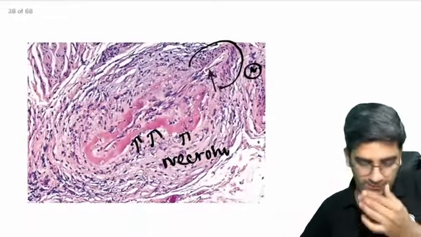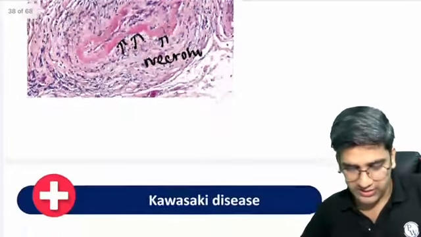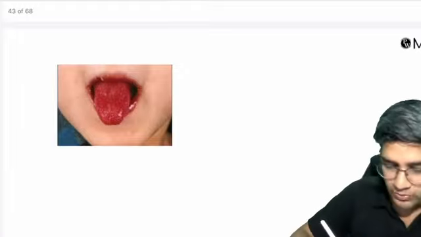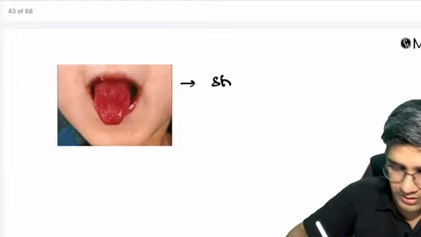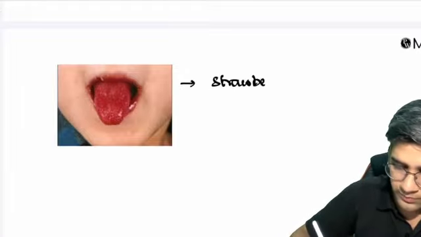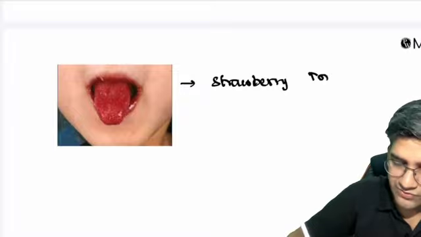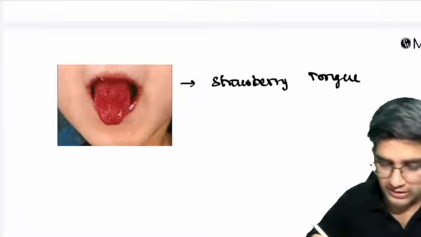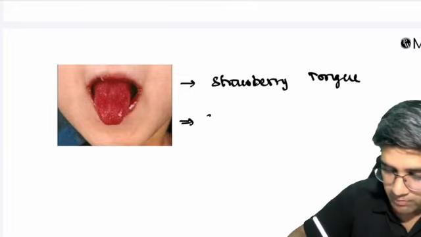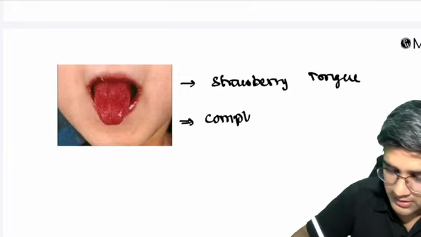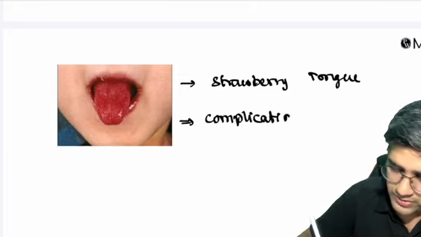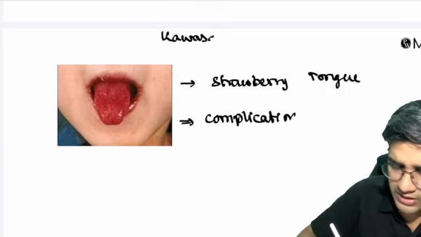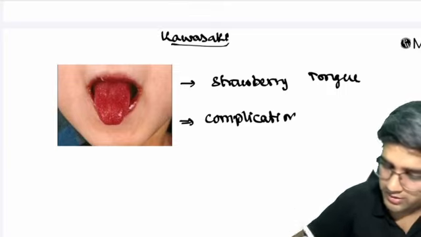Fine. Okay. Next one. Just one more vasculitis. After this, we'll call it a day. Like I said, Kawasaki, I'm not going to talk about Kawasaki. Only one thing in Kawasaki, strawberry tongue. Strawberry tongue is classical for Kawasaki disease. I want you to remember the red color appearance of tongue. It's a completely clinical diagnosis. I'm not going to take much time off that, right?